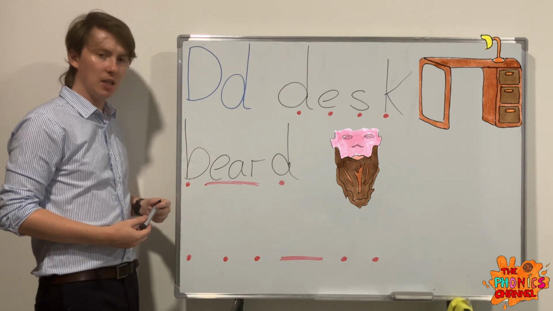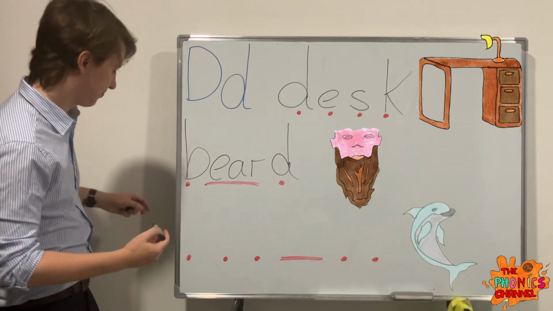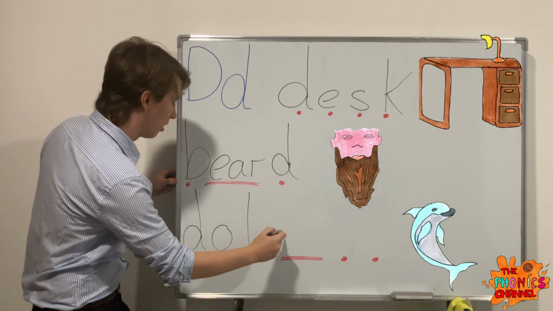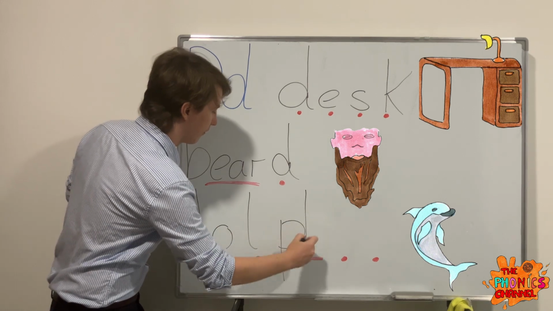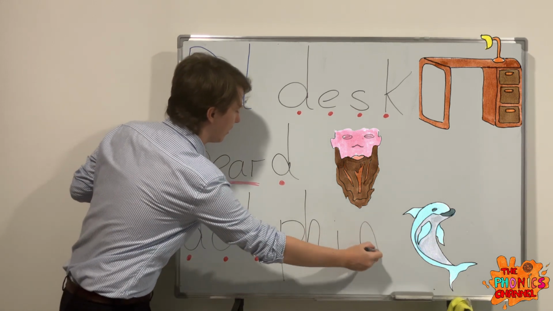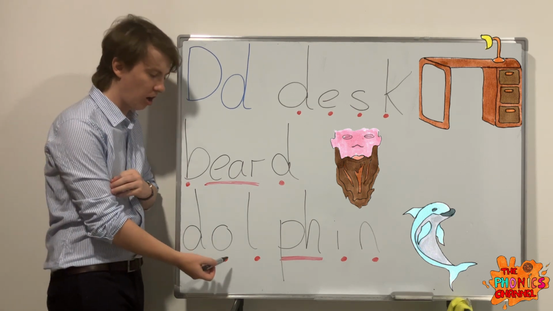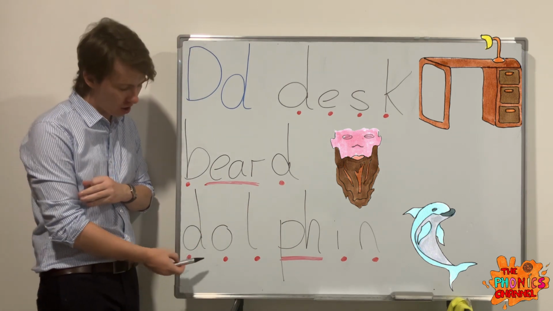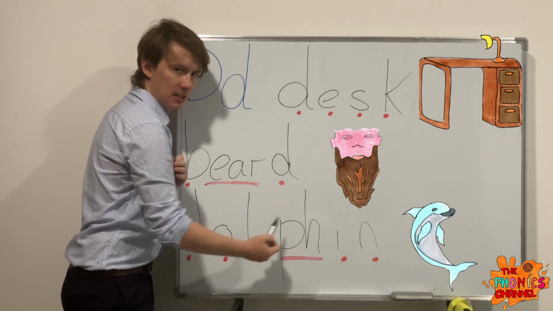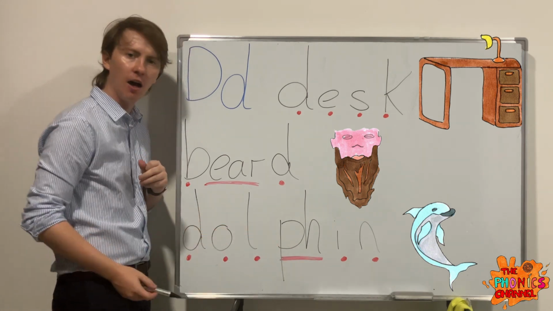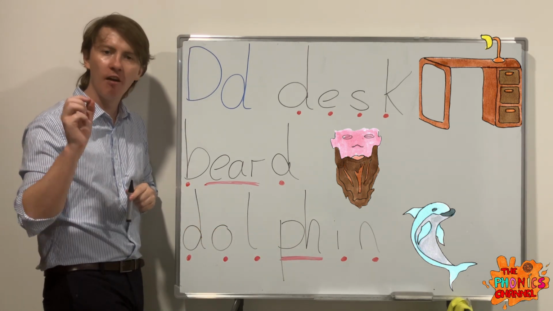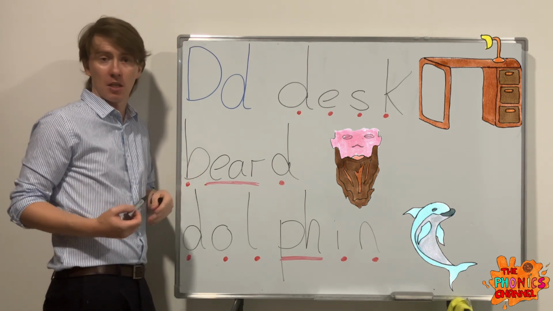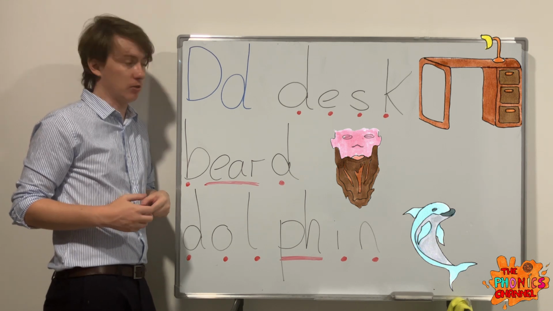All right, next one we have is dolphin. D, O, L, F, I, N. Dolphin. That P and H sound together, making the F sound, the F digraph. Dolphin. The dolphin is swimming in the ocean, you could say.